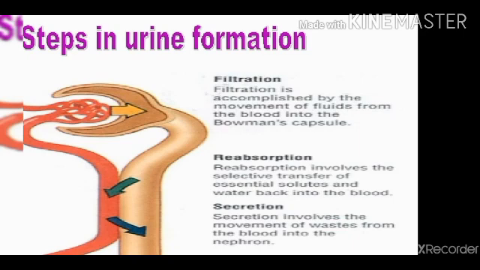If the body requires water, then a hormone called ADH is released from the pituitary gland, which helps to absorb water from the distal convoluted tubule and collecting duct by increasing the permeability of these tubes. So the urine formed from this process is released from the body about 4 times as concentrated as our blood.